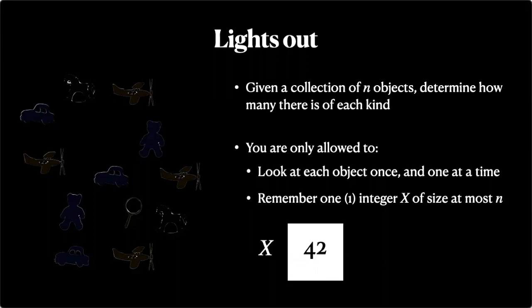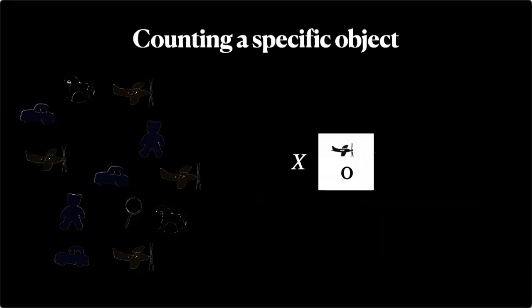Maybe you wonder why I am making these weird restrictions. But they turn out to be relevant in a bunch of situations where you, for various reasons, cannot access the whole data at once. Maybe the data doesn't exist yet, so it's being generated object by object. Maybe it's distributed, or stored somewhere where it's expensive or difficult to get to. So again, this toy problem abstracts a lot of settings. So what can we do with a single integer and just going over the data?